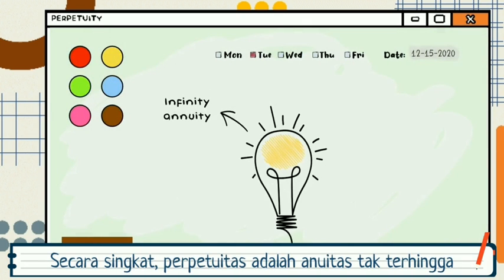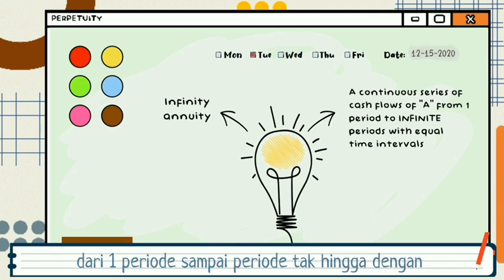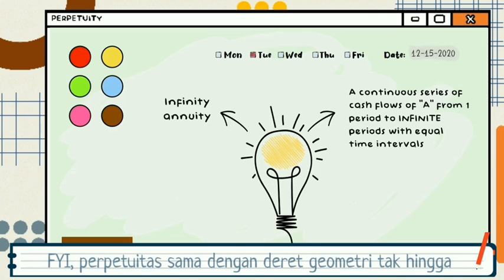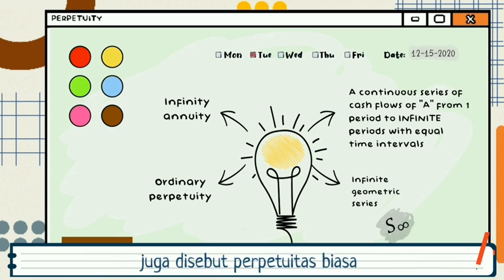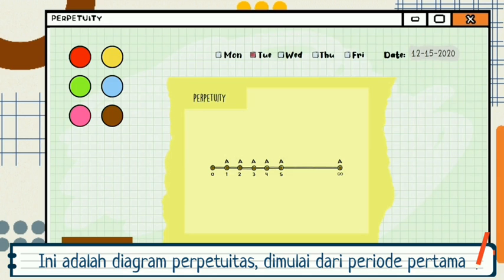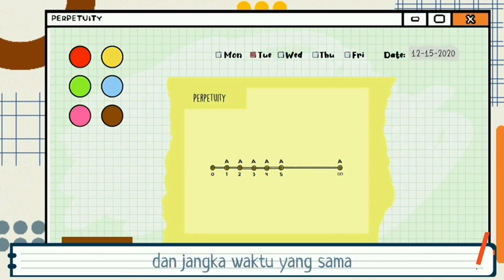In a simple definition, perpetuity is an infinite annuity. It is a continuous series of cash flow of A from one period to infinite periods with equal time intervals. For your information, perpetuity is the same as an infinite geometric series, and what I talk about now is sometimes called ordinary perpetuity. This is the diagram of perpetuity, starting from the first period to infinite periods with the same amount and equal time interval.